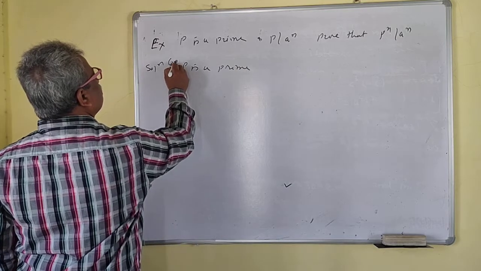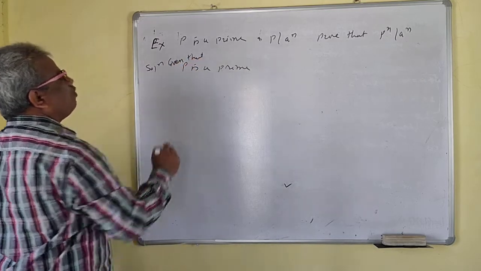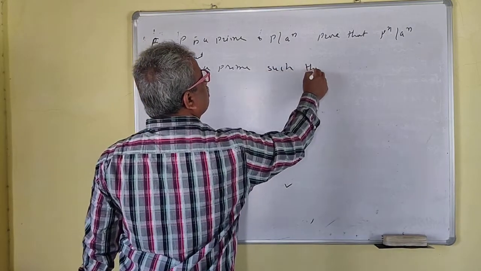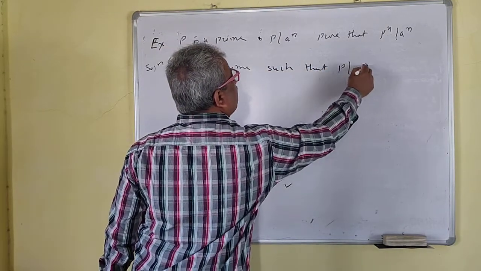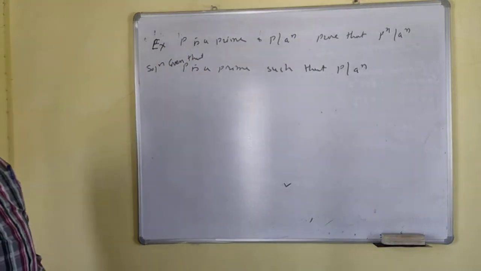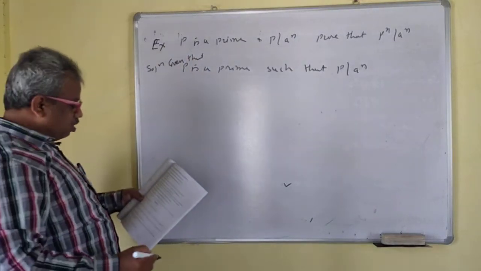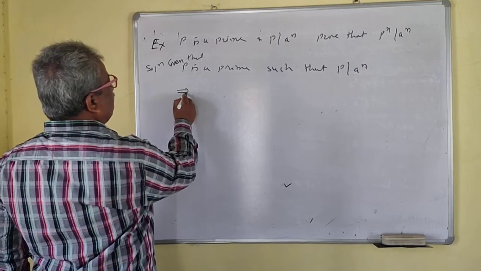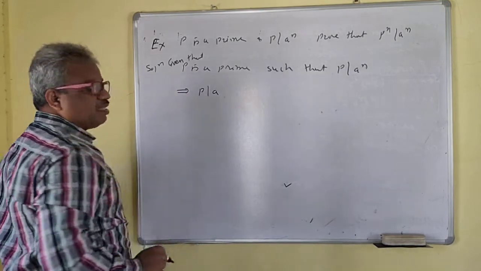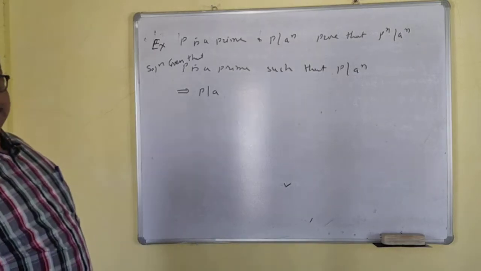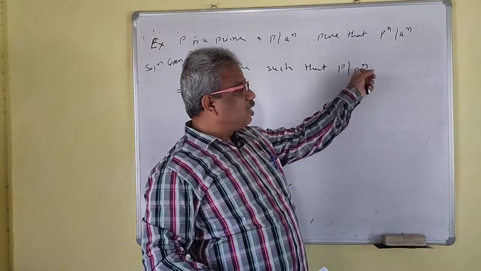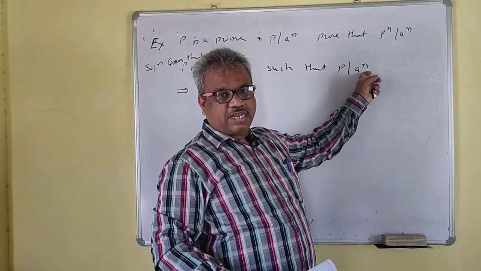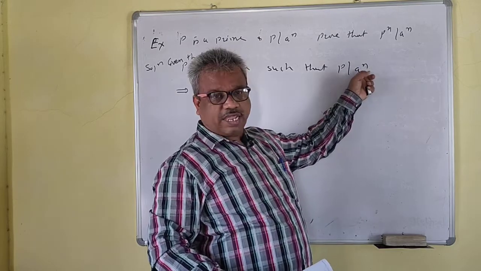Given that P is a prime such that P divides a^n. We have seen this. So P divides a^n. This implies that P divides a, since P is a prime, by Euclid's theorem. This is a^n, the product of a, n times.